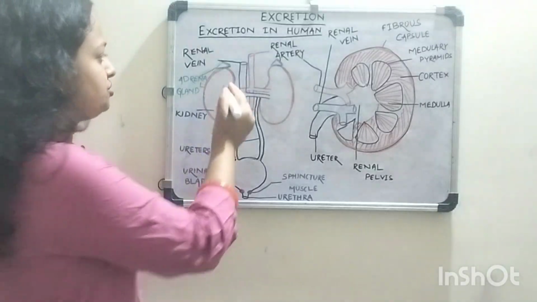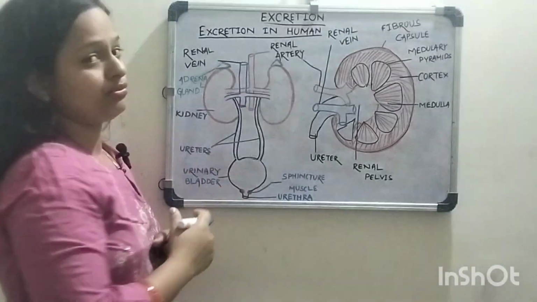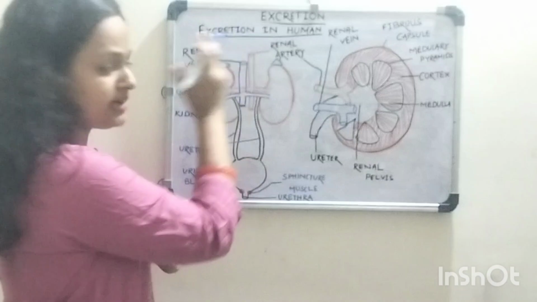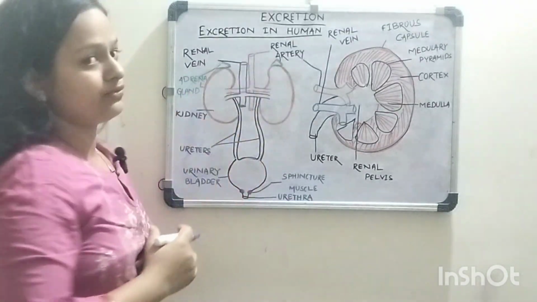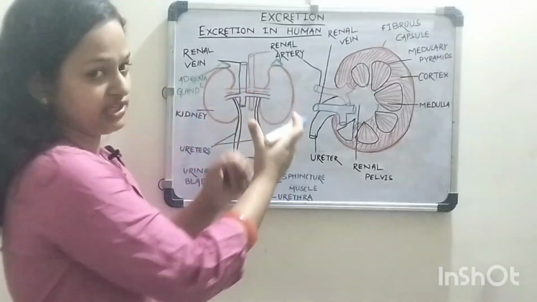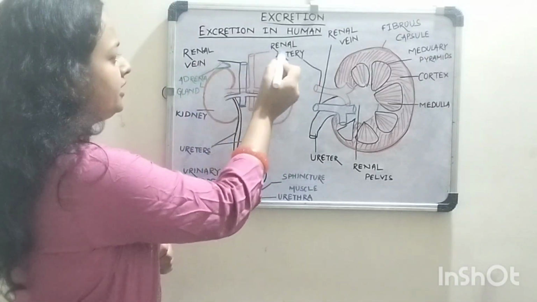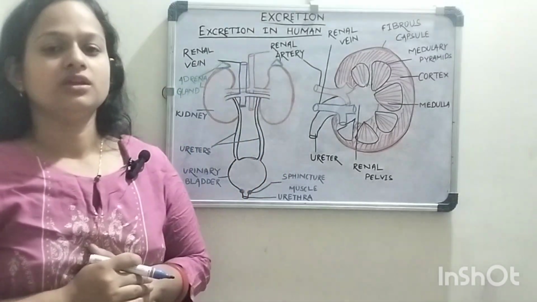There are two glands present at the top of the kidney, the adrenal glands, and two types of blood vessels enter each kidney. They are the renal vein and renal artery.